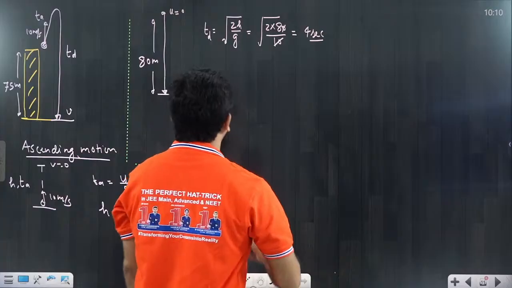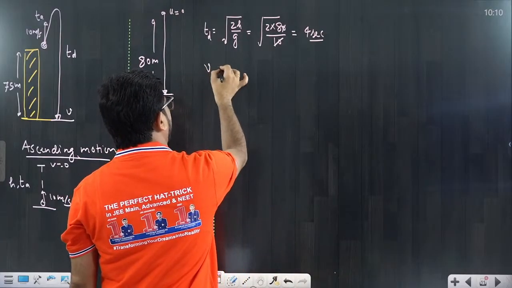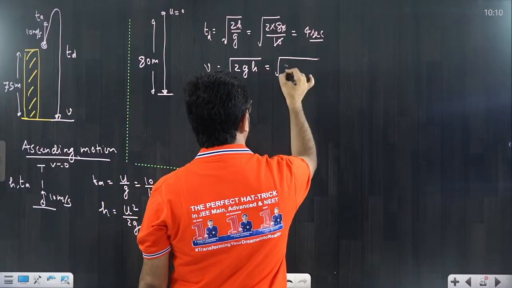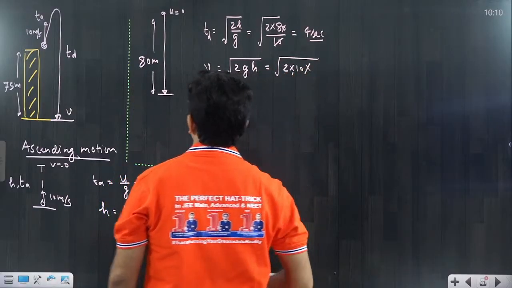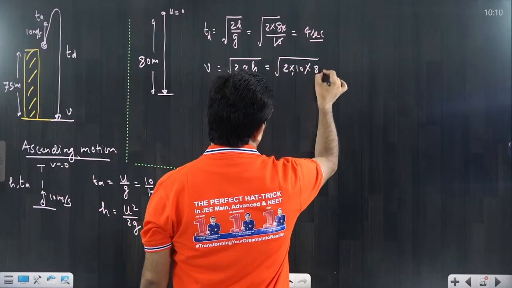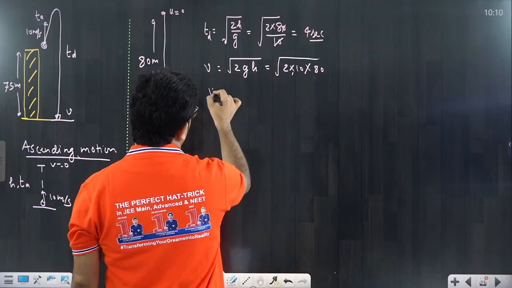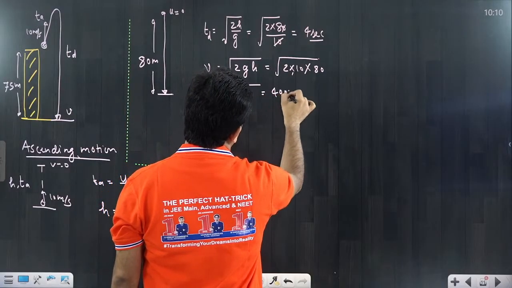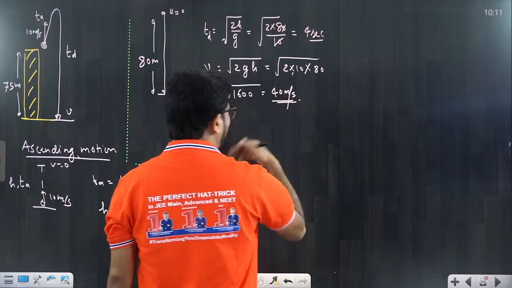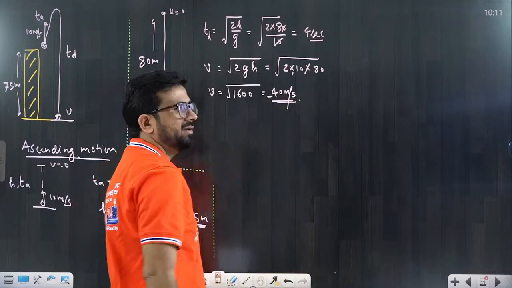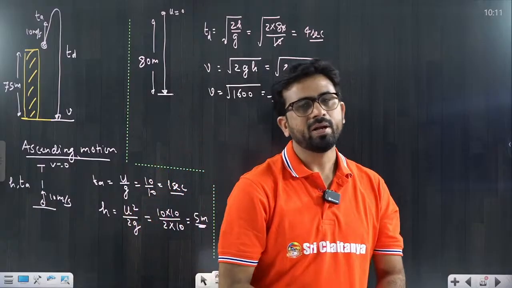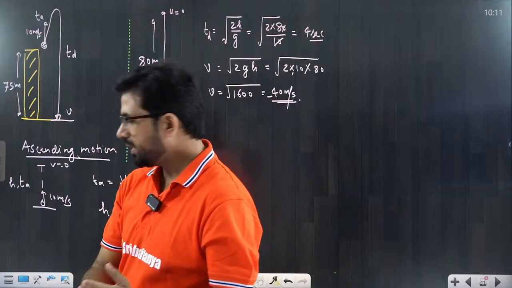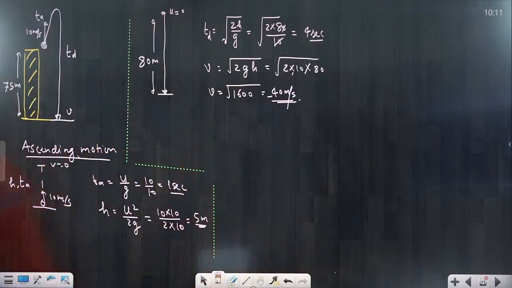Now second question comes to you, that is the velocity at the bottom, that is equal to root 2gh. We are putting it: under root 2 into 10, and h is already 80. Now you can say v is equal to under root of 1600, that means it's equal to 40 meter per second. If you say velocity, definitely it's negative because it is coming down. We call it velocity at the bottom. So this type of question comes to you, we can discuss.